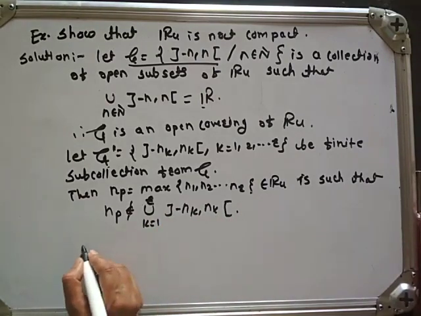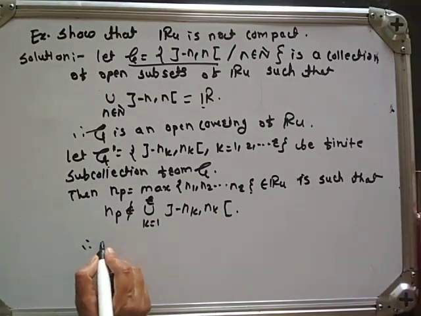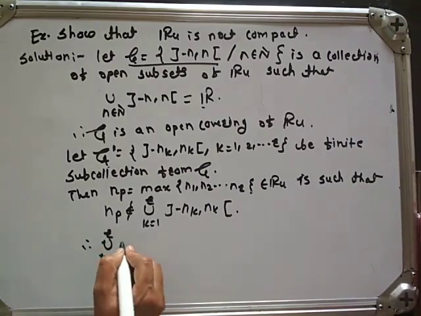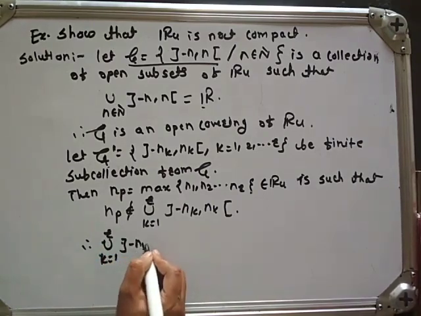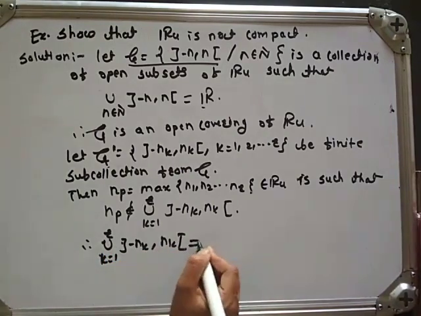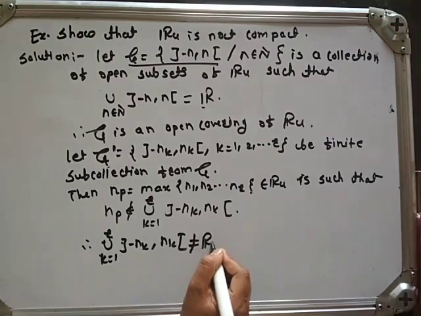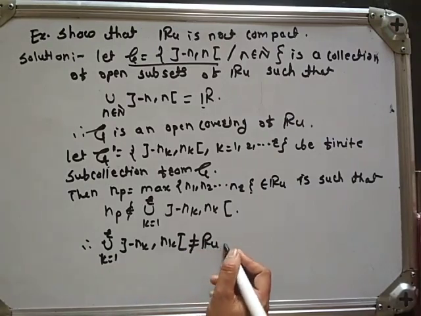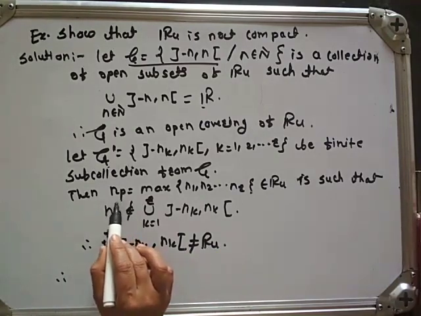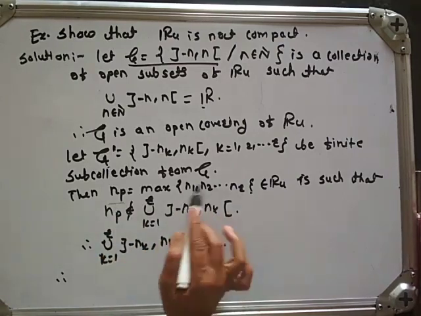Therefore, the union over k from 1 to r of (-n_k, n_k) is not equal to R. Here N_p is the maximum of these numbers.